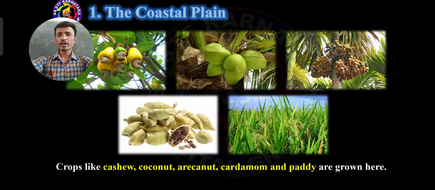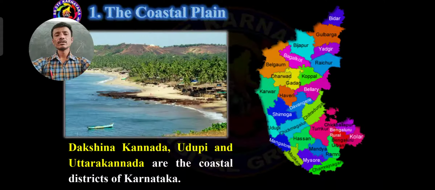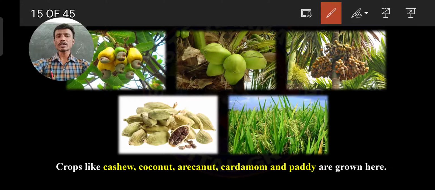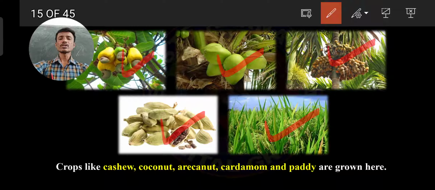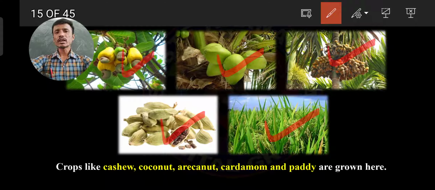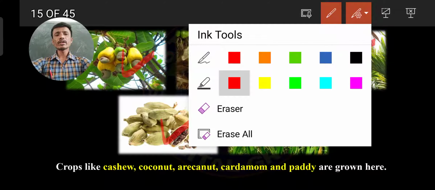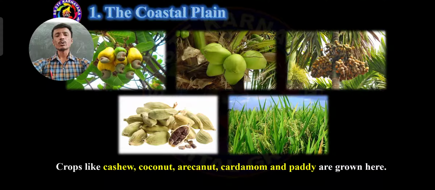Some of the important crops are like, see here, what type of crops are especially grown in Karnataka's coastal plain? Cashew, coconut, arecanut, cardamom, paddy. So these are the very important crops grown in coastal areas. Name the crops that grow in coastal areas: cashew, coconut, arecanut, cardamom and paddy. These are the very important crops grown especially in the coastal areas.